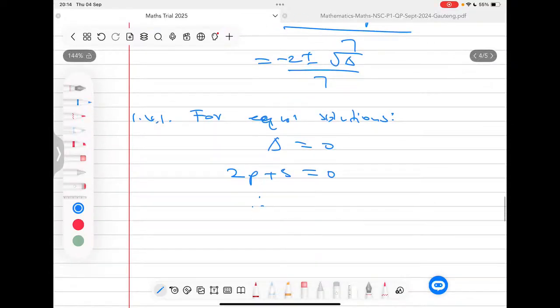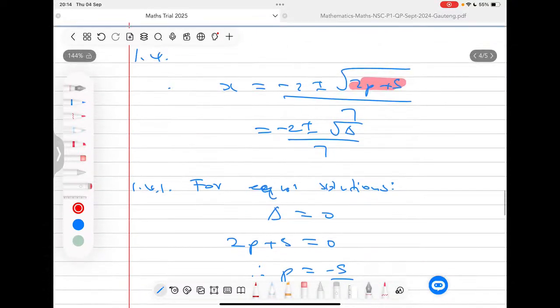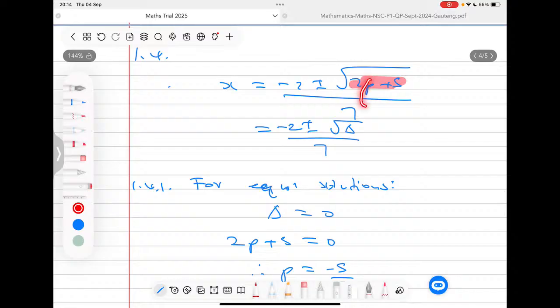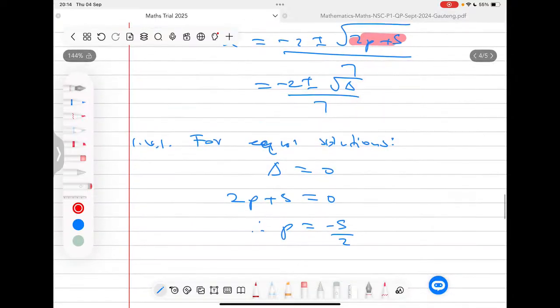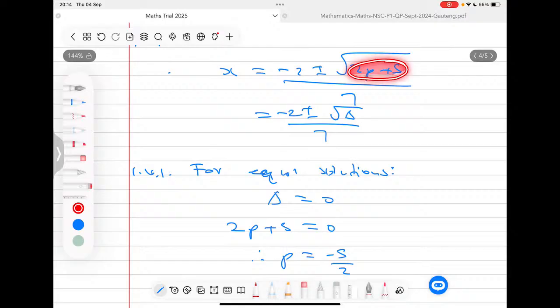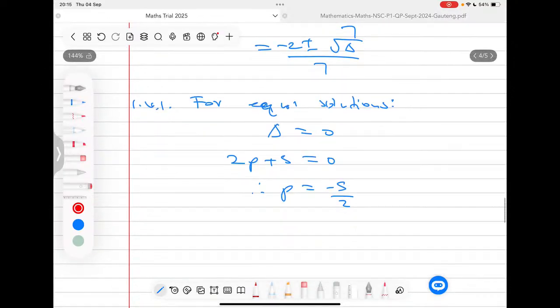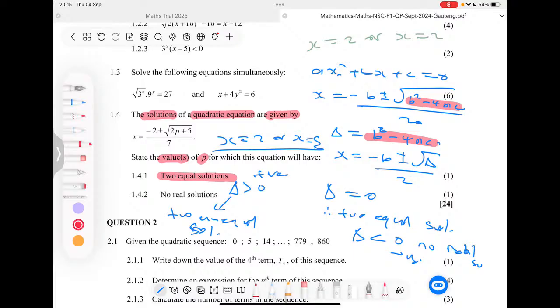And I'm going to then look for the value of p, which is simply going to be negative 5 over 2. Because remember, I'm taking this to this side, it becomes a negative. I divide by the 2, I get negative 5 over 2. So what I'm saying is that if here we have negative 5 over 2, this whole thing will become 0. And when it becomes 0, you'll get two numbers that are the same. So our answer will be negative 2 over 7, twice. It will occur twice. Right? I hope, guys, this makes sense.